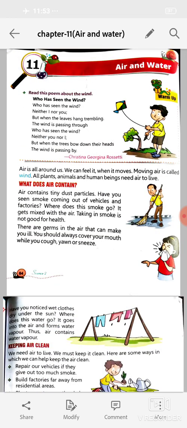Students, our chapter 11 is completed. I'm giving you some assignment questions, your class chapter exercise. Do all your work in your science notebook and complete your work as soon as possible. And please learn this poem of your chapter.